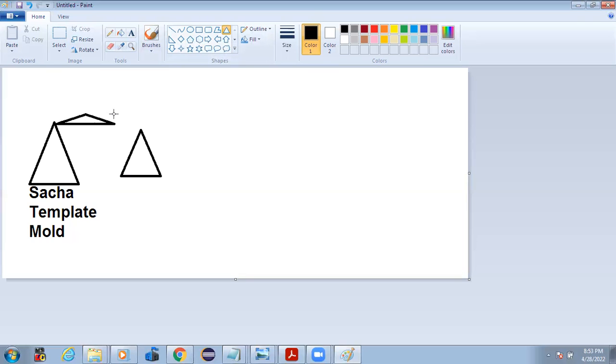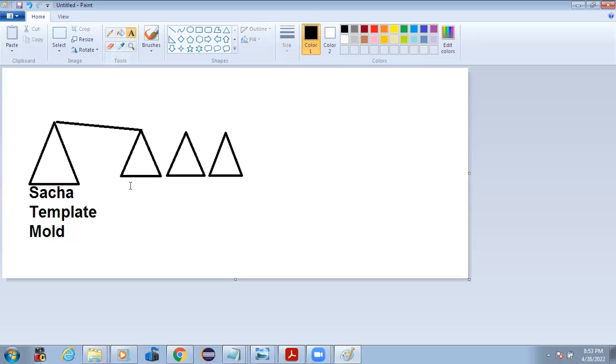Whatever Ganpati you have created from this sacha will look exactly like the sacha. Then if I create another Ganpati from the same sacha, again it will look exactly the same.